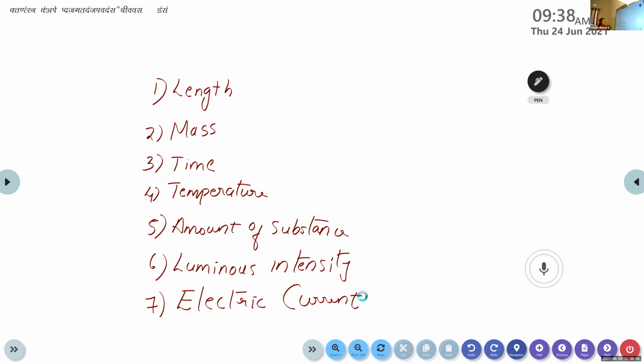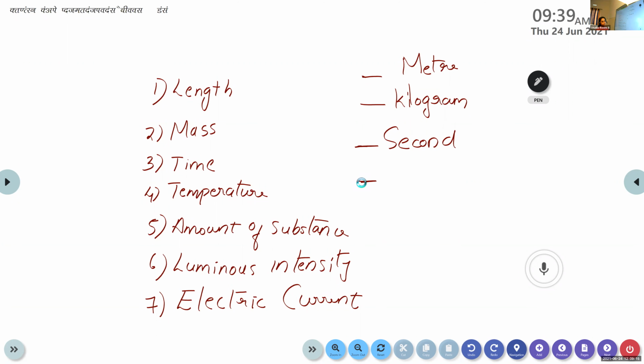So now we can write the corresponding units of these fundamental quantities. Can you guess what is the unit of length? Meter. Then what about mass? How do we express the mass? Kilogram. What about time? Seconds. Good.